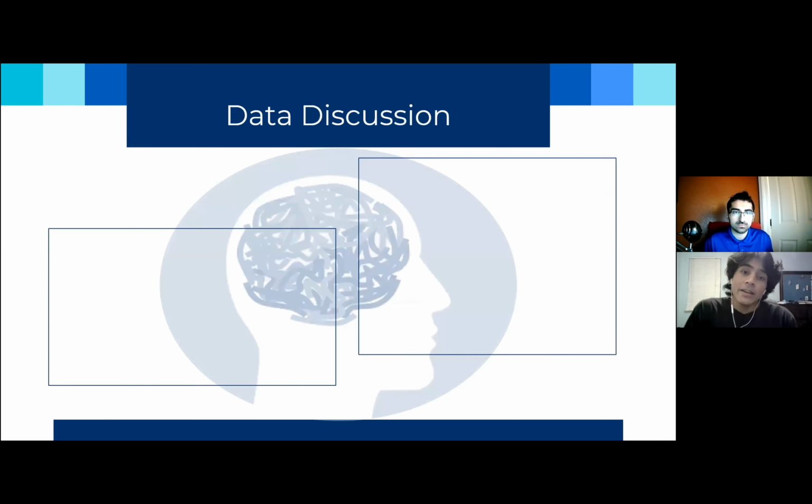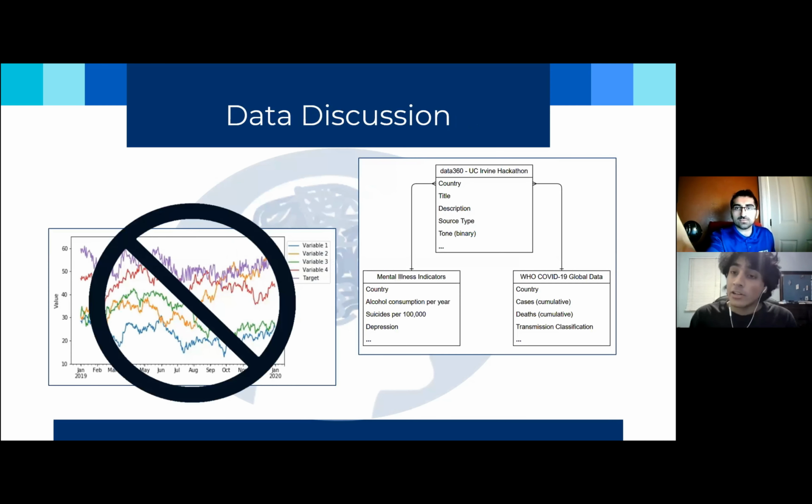Okay, going forward. So in order to do that, we needed a lot of data. Obviously, we had the data set given to us by the hackathon, which included things like the country, lots of social media posts and sentiment. But we also needed mental health data. So we appended a data set on suicide rate and depression. And we also appended a data set of WHO COVID-19 data in order to see cases and deaths by country. This wasn't the end of our data, however.